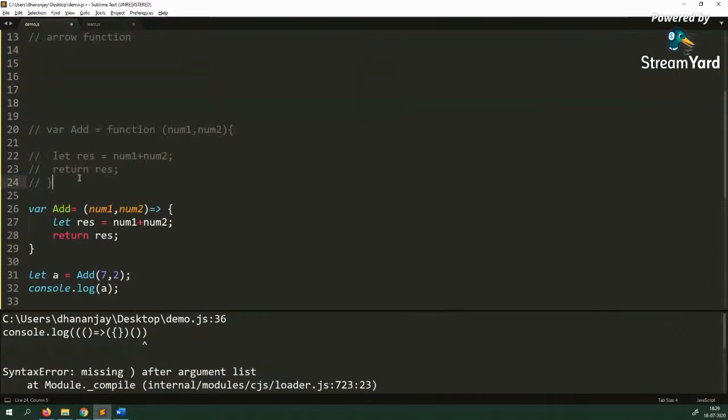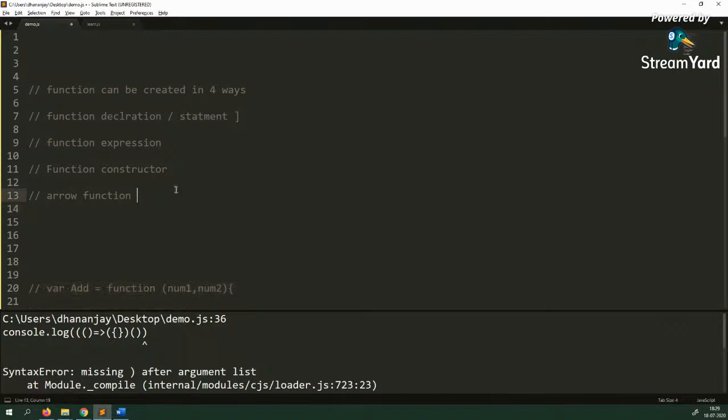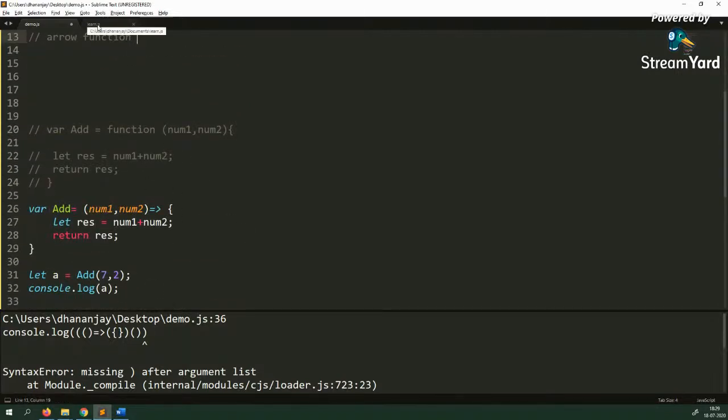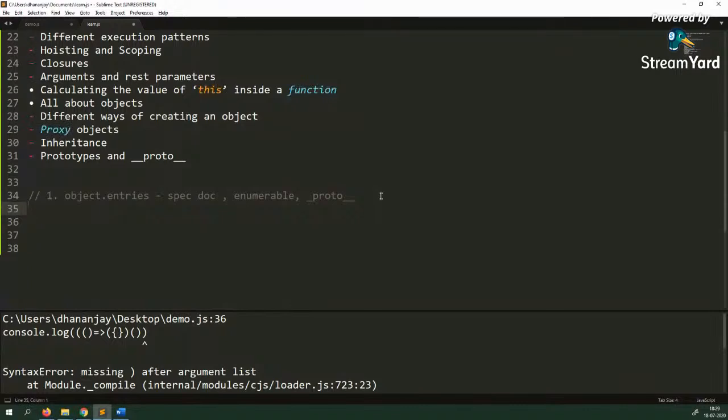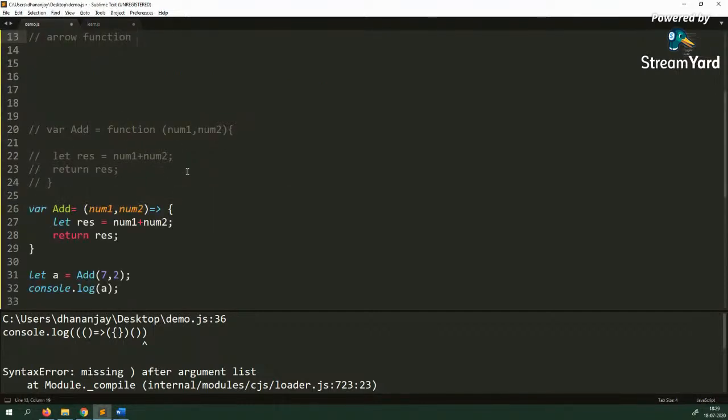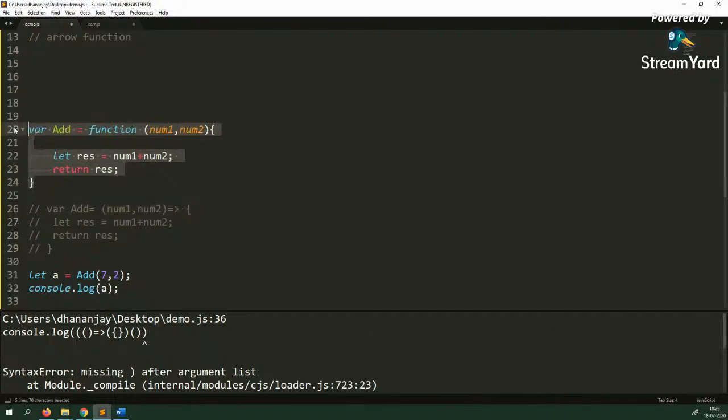Now, what I'm going to explain next: you learned about arrow functions, and the second thing we learned was about all types of functions. All right, next, how an arrow function is different from other functions, and whatever I'm going to talk about is true whether you create a function statement or a function declaration. So here, as of now, let me comment this, and uncomment this and say function add.